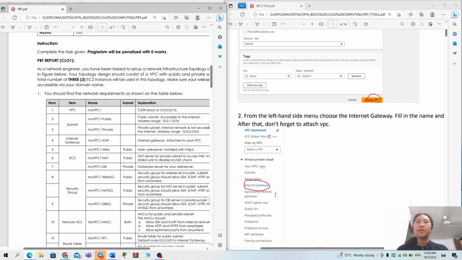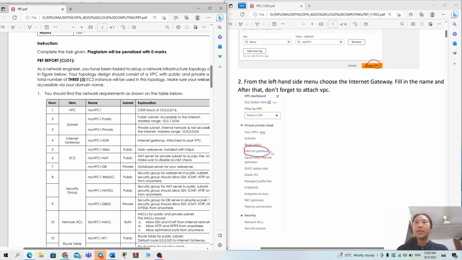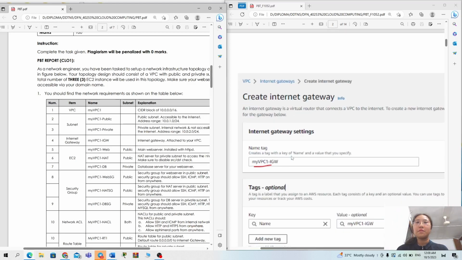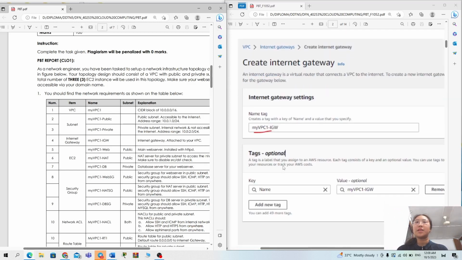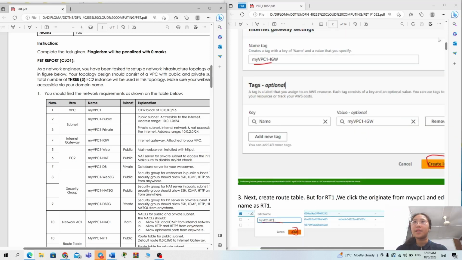After that, from the left hand side menu, choose the internet gateways and fill in the name here. I fill it with my VPC1 dash IGW, that means internet gateway, and click create.